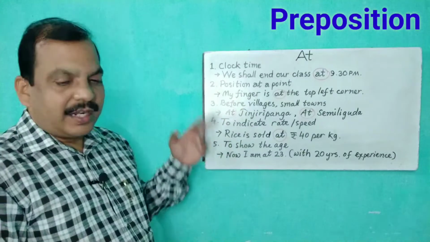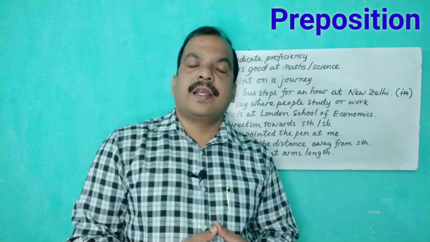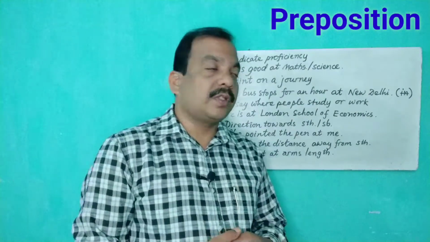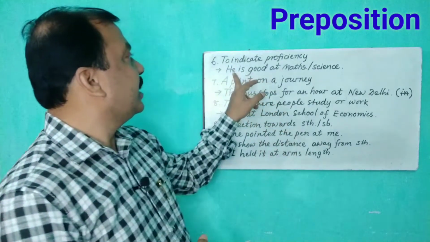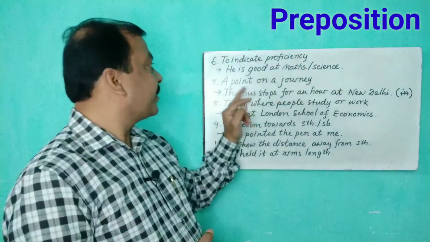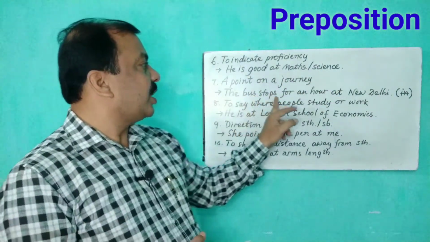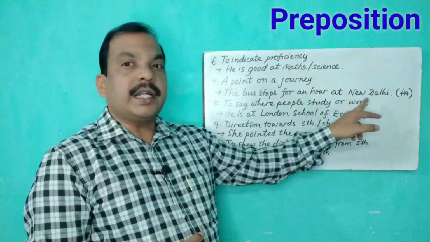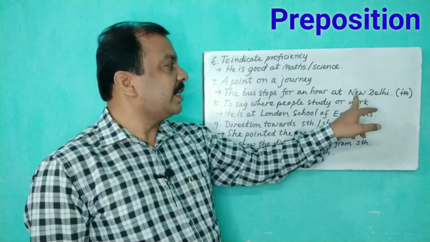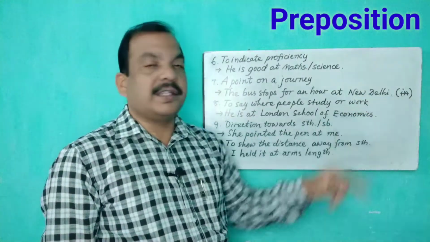Let's move to the next example. In order to indicate proficiency also, we use the preposition at. You see, he is good at mathematics, science. The bus stops for an hour at New Delhi. So you may have a question here that it should be in New Delhi.